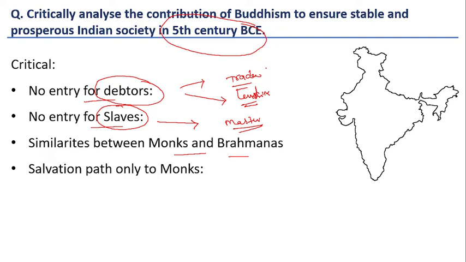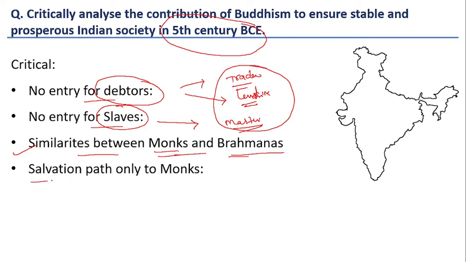Here you can say the principles are in favor of the rich sections of society. Another critical aspect is the similarity between monks and Brahmanas. Brahmanas did not participate in economic activities which generate wealth. Similarly, monks also did not get involved in wealth creation, so they depended on the wealth of others in society. This is another critical aspect of Buddhist principles.